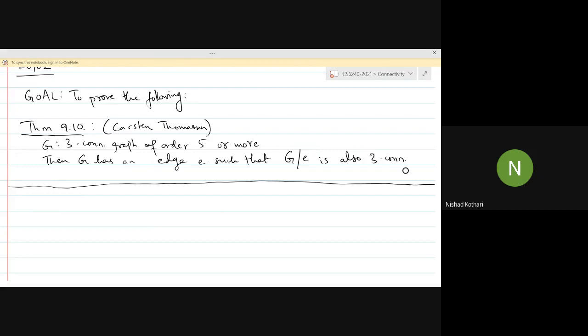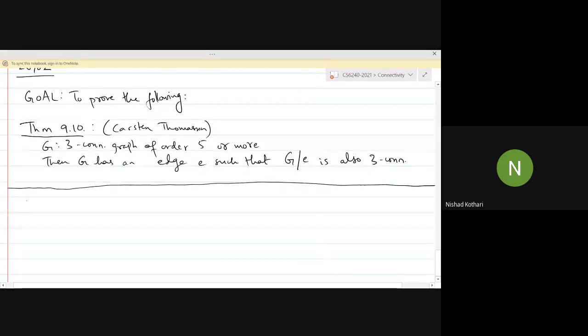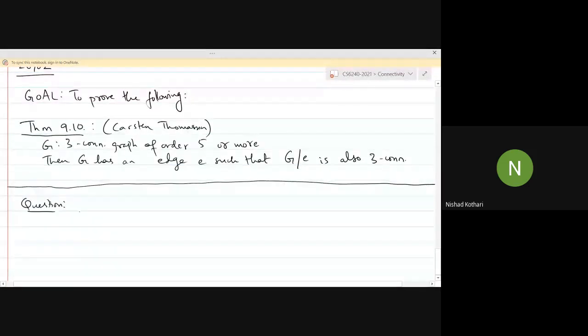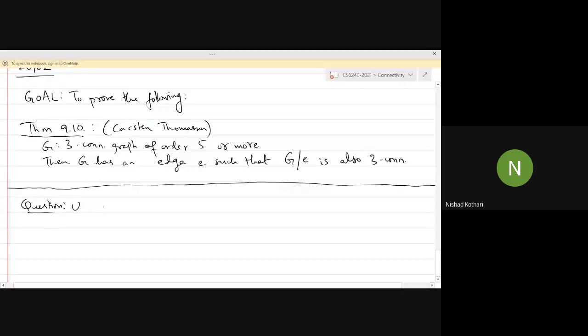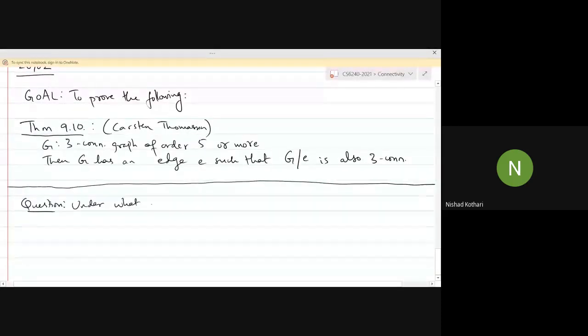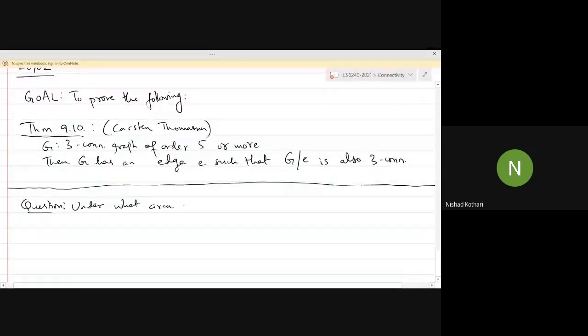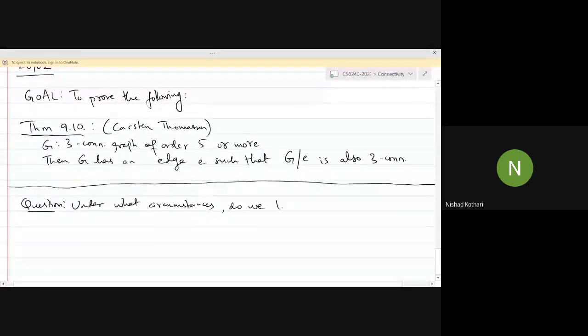And understanding that might help us in finding an edge that has the desired property. Okay, so that's the spirit in which we are going to carry out this discussion. So consider the following. Okay, so the question is, under what circumstances do we lose 3 connectivity?